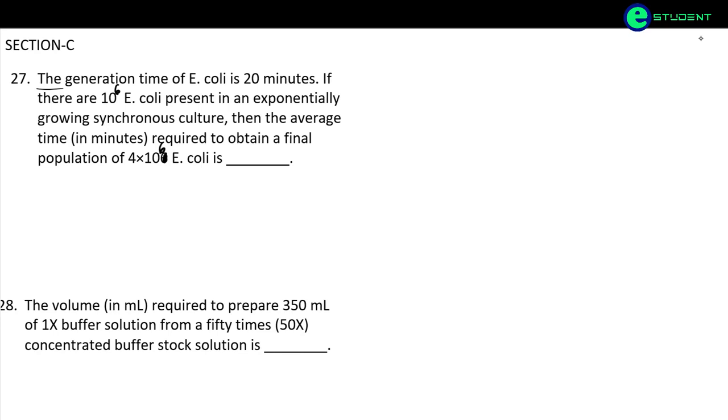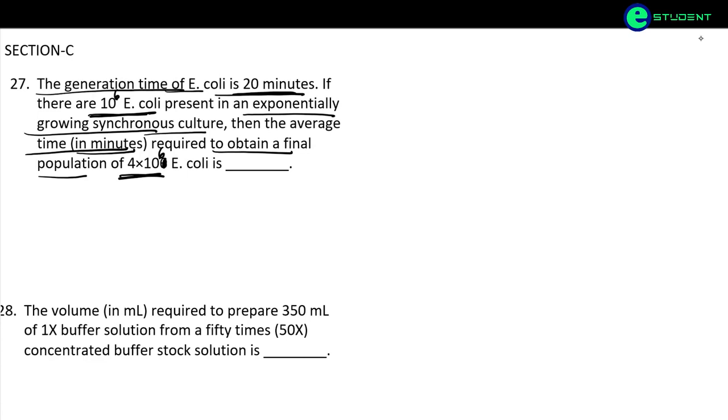So what is asked, the generation of E. coli time is given, we have 20 minutes. Okay, and we have the initial population of E. coli, that is 10 to the power 6, which is exponentially growing in a synchronous culture. Okay, then we have to find the average time required to obtain the final population of 4 into 10 to the power 6.